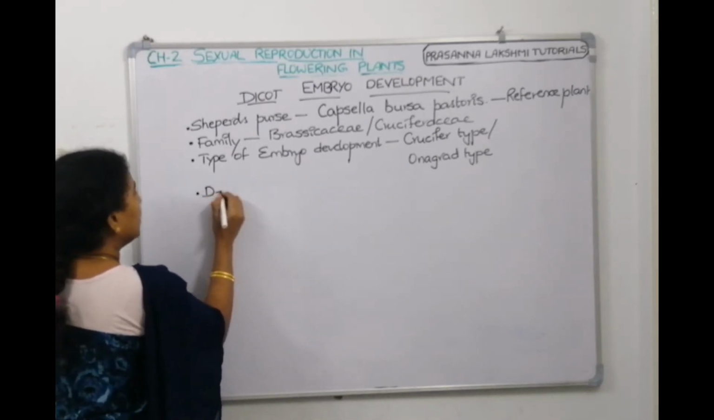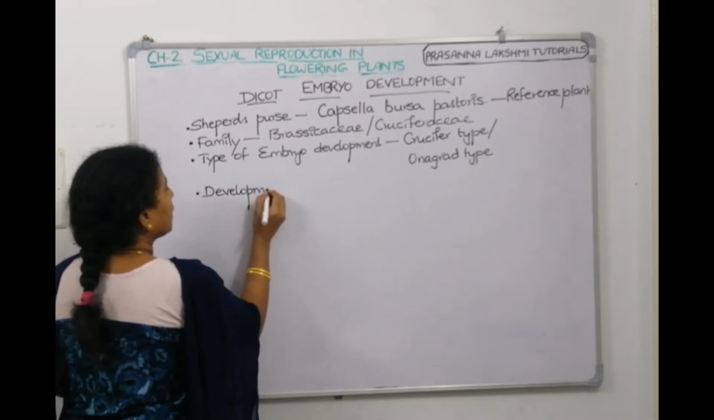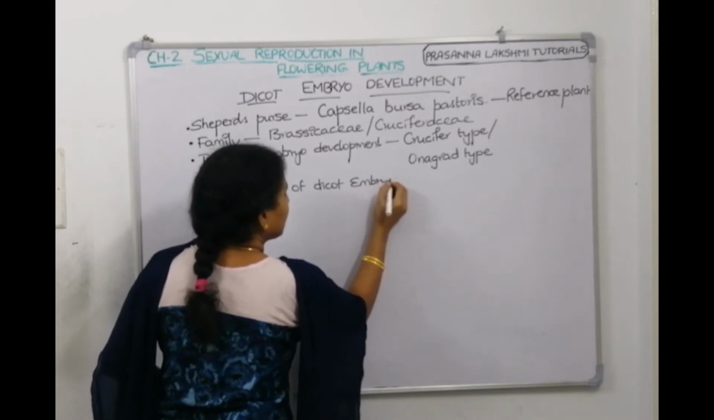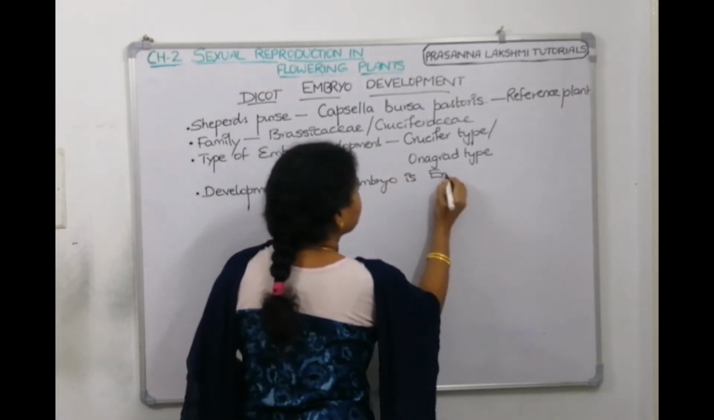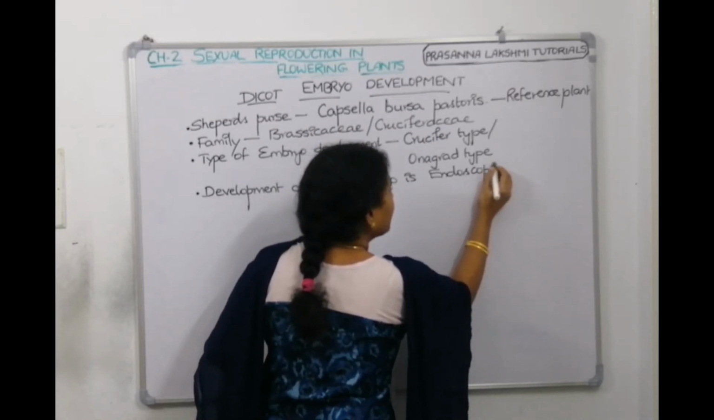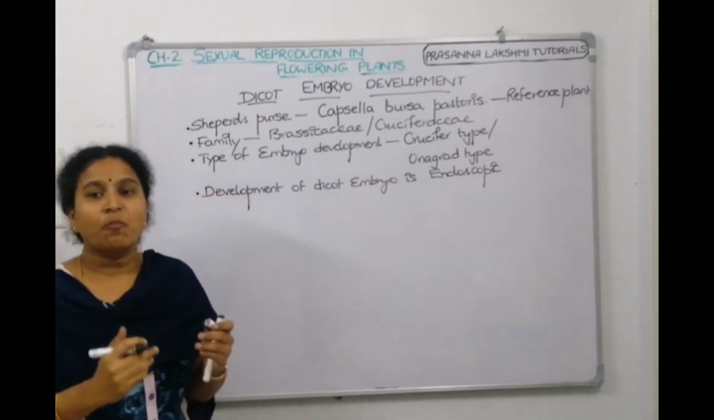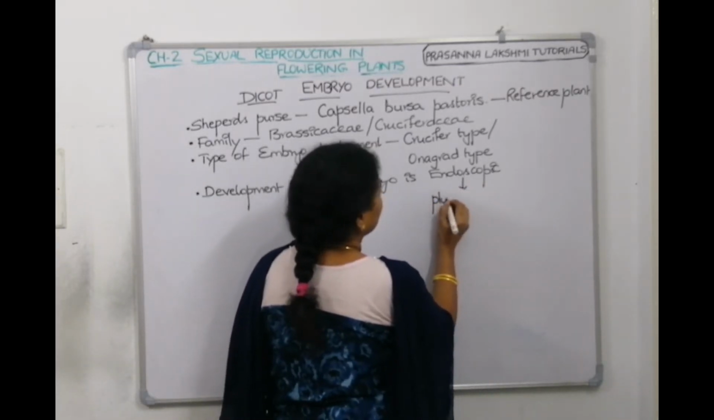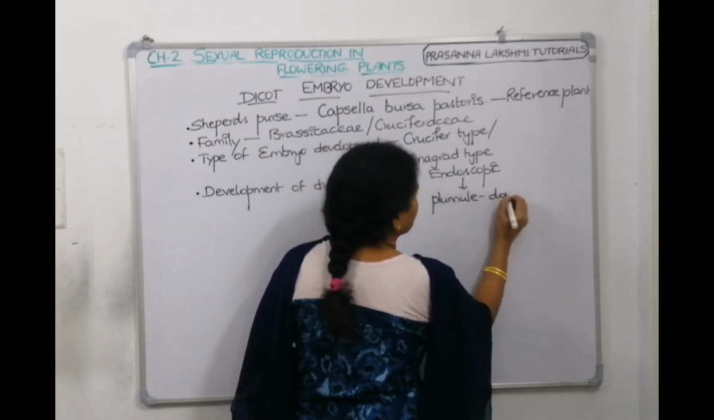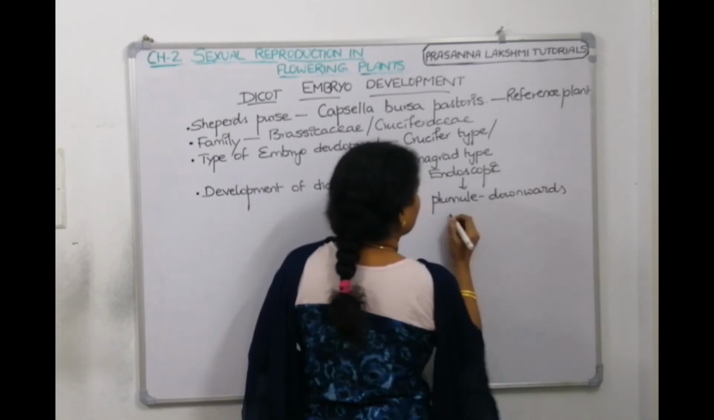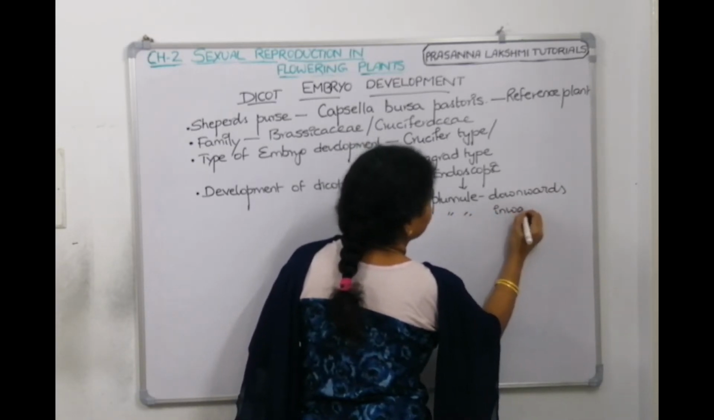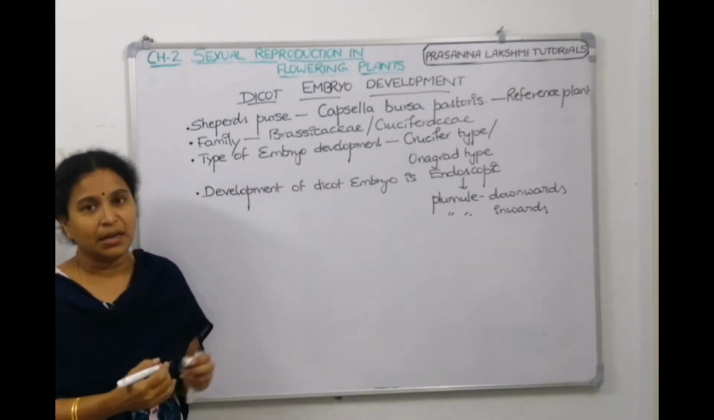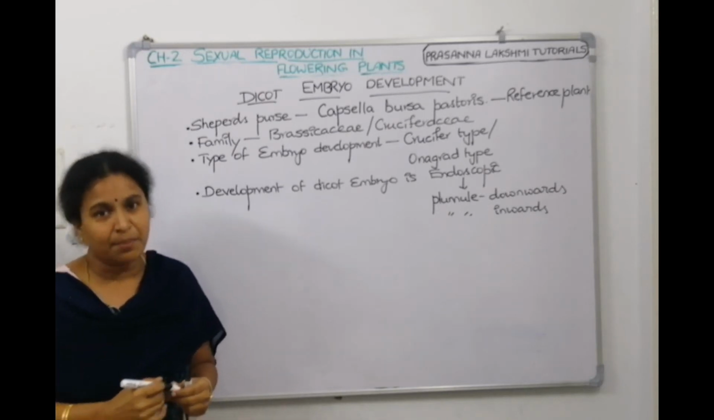First, let us write down: the development of dicot embryo is endoscopic. Now, when we draw the pictures, you will get complete clarity. Endoscopic means the plumule will be inside, or the plumule will be downside. The plumule is downwards and the plumule is inwards. Since it is down, since it is inward, we call it endoscopic development. Understood? So, this is the introduction to dicot embryo development.